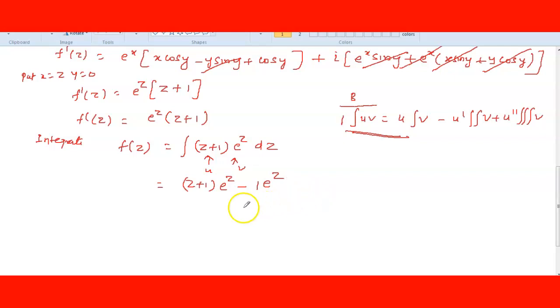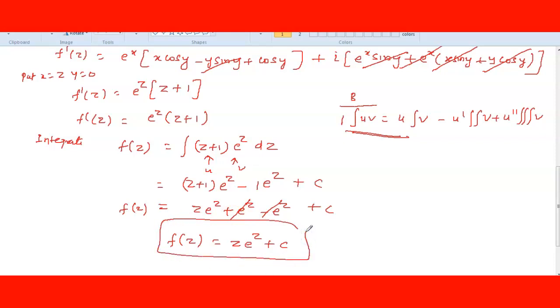So if you simplify, you can write z into e power z plus e power z minus e power z, plus constant of integration. This and this get cancelled. So f of z is equal to z into e to the power of z plus constant.